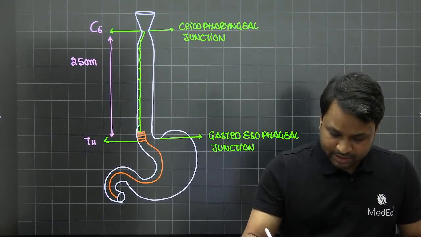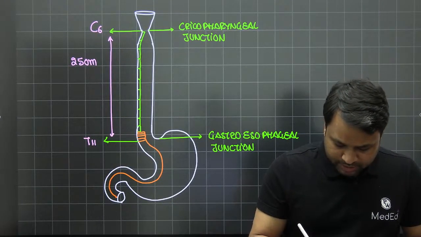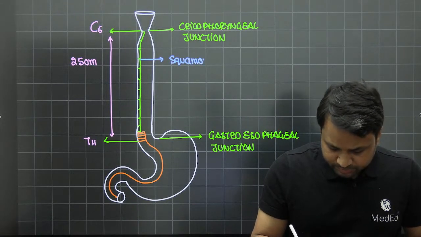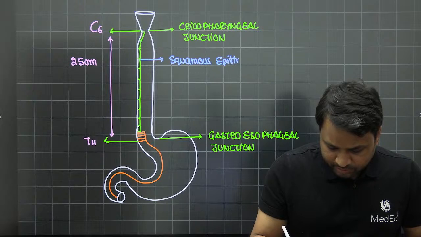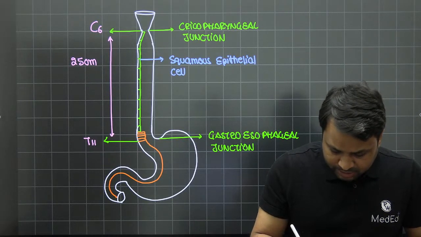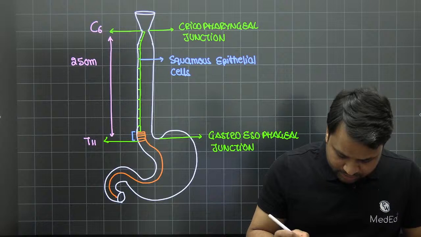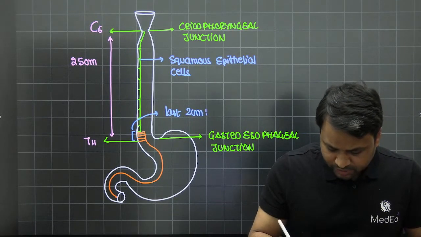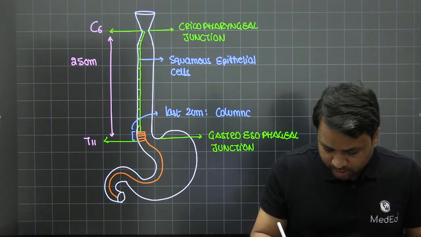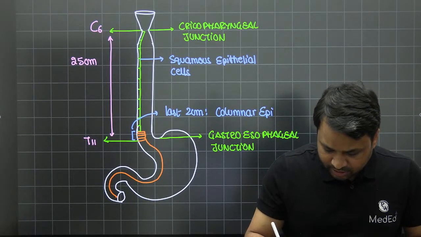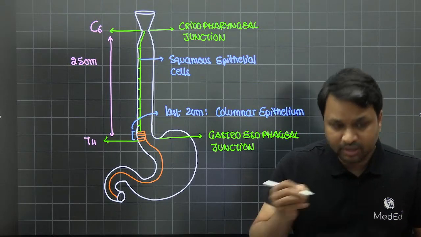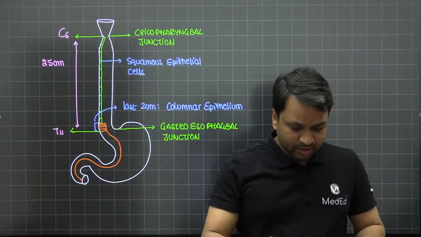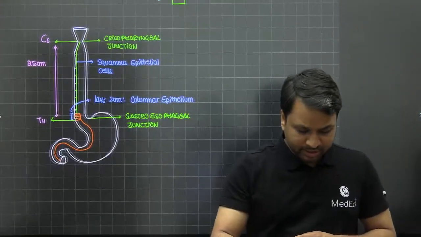So when you look at the epithelial component of the esophagus, you will notice that the majority of the esophagus is lined by your squamous epithelial cells. But the last 2 centimeters, as we have depicted here, the last 2 centimeters of the esophagus is lined by the columnar epithelium, and you can see there is a transition from the squamous to the columnar epithelium. Now you take the same component and we replicate it here.